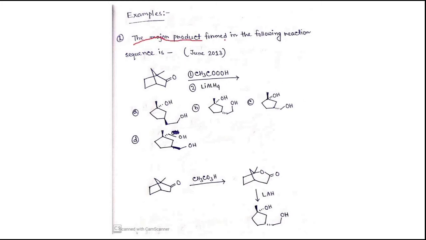The first question is: the major product formed in the following reaction sequence. So this keto group is present, and this bridgehead molecule is given. First step, they have given this peroxo acid.